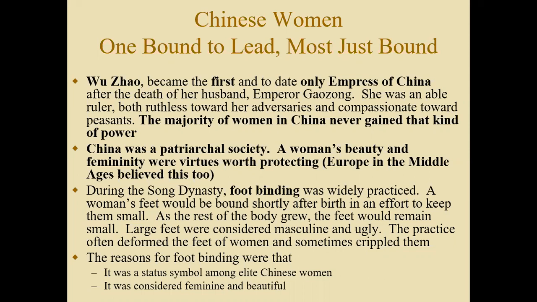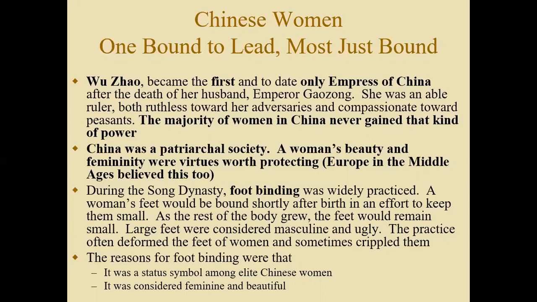So China did have one exception in terms of women. If you notice here at the top of our slide, this individual known as Wu Zhao, she became China's first and to date only empress during the time of China's history. After the death of her husband, Emperor Gaozong, she became empress. And she was a very capable ruler, very ruthless towards her enemies, but yet compassionate towards the peasants. And that really helped her stay in power.